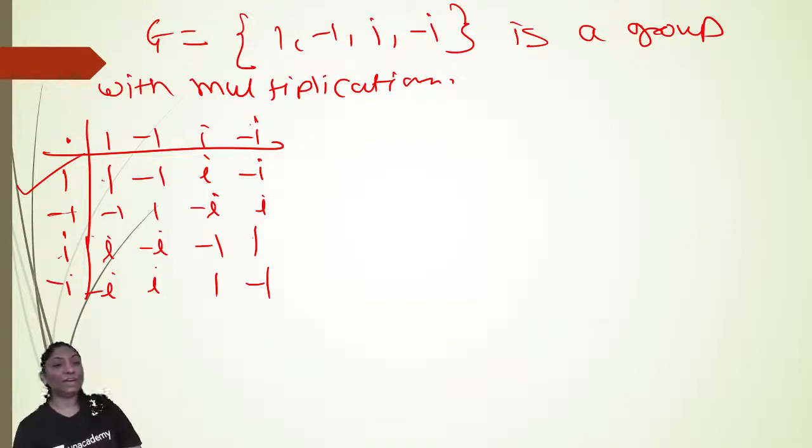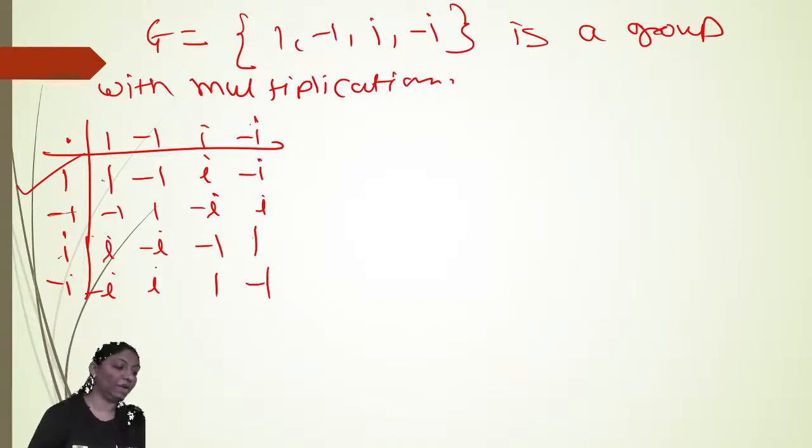Now we will find the order of every element. The identity element for this group G is 1, so we have to search for the least positive integer m. We are not finding the order of the group, but the order of every element of this group.